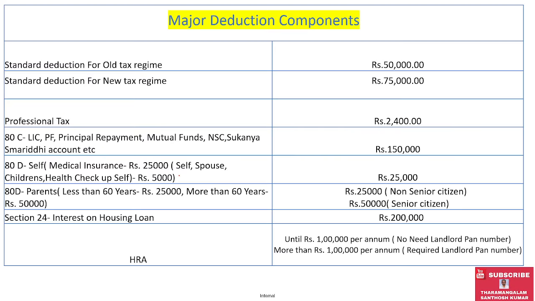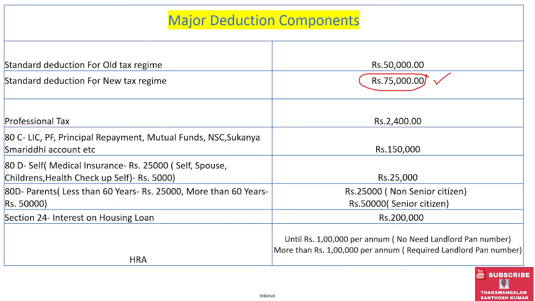Before we go for the calculation, I want subscribers to understand these deduction components. The new tax regime considers only the standard deduction.